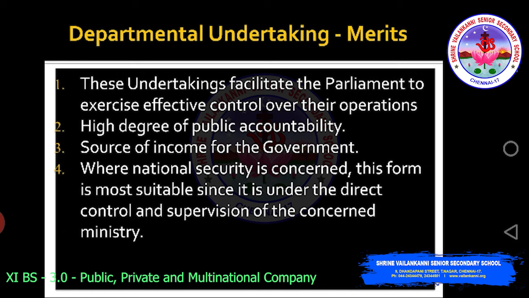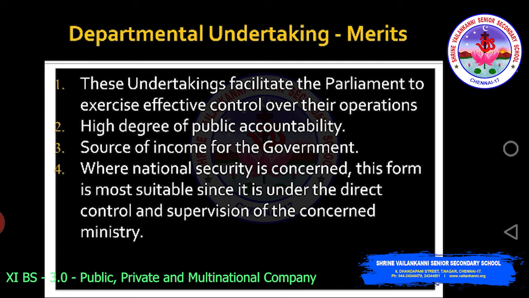Then there is a high degree of public accountability, because these enterprises are government enterprises, and they should show the public what their actual doings are. So it would be sending the report. It has to make sure that it follows everything possible under public accountability.